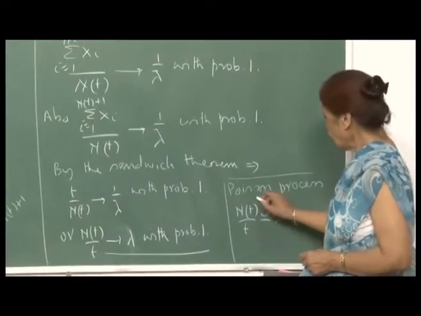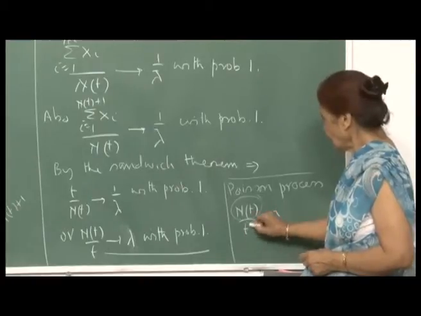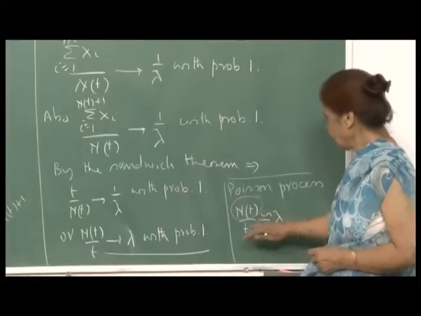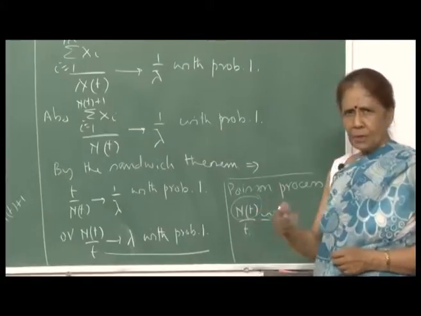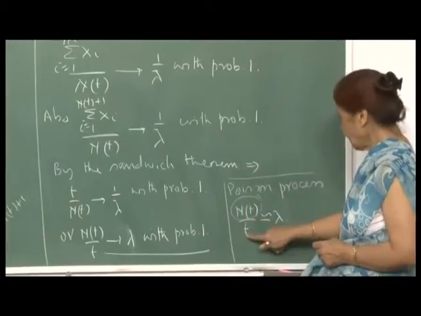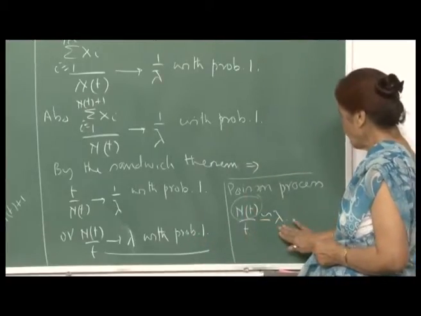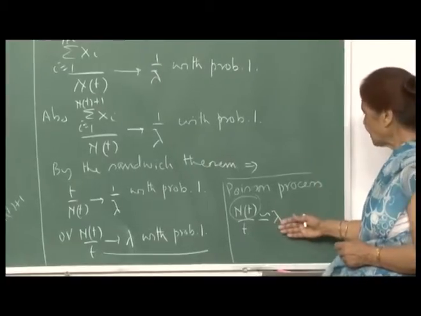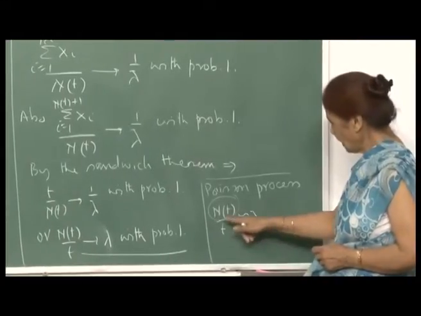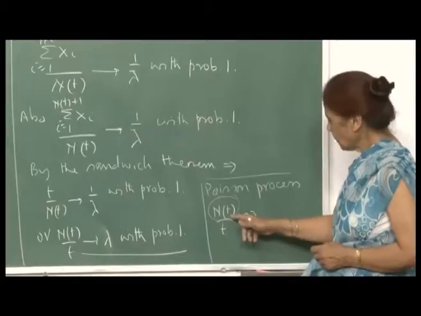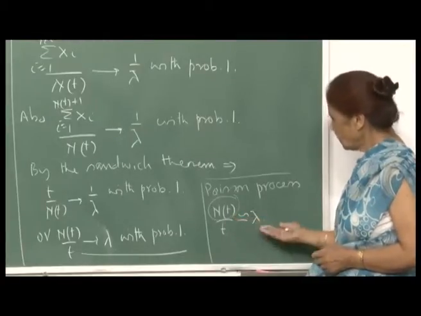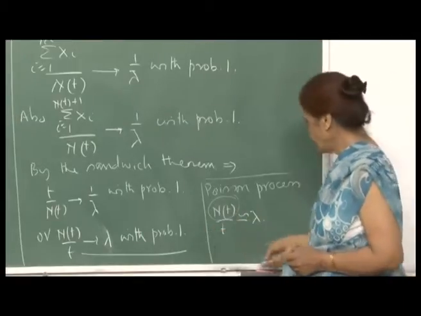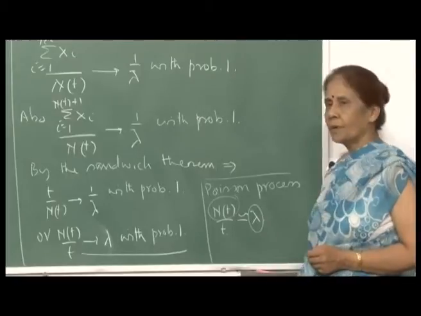What we have shown is, because N(t) is the number of arrivals in time t, this ratio will converge to lambda, the mean arrival rate. Therefore, we can go on observing the number of arrivals in a particular time interval t, and the ratio will converge to lambda. If your lambda is large, then you will have to make the observations for a longer time period, because your N(t) will have to be sufficiently large, and that of course makes sense. So this gives you a good way of trying to estimate the value of lambda.